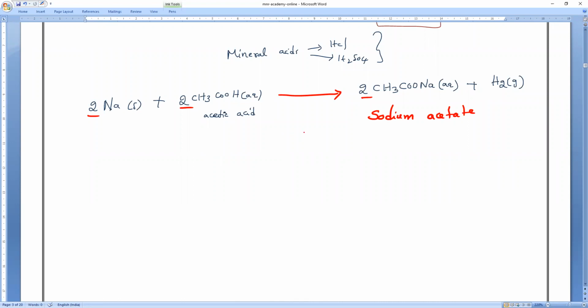Acids and bases in the laboratory, activity 2.3: how do acids and bases react with metals? That is the reaction. Here they have given both acids and bases, but you have to study only acids alone. Clear?